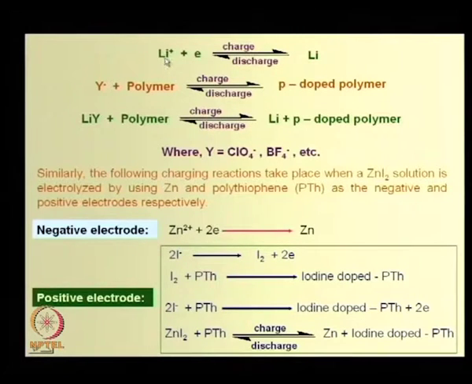Take a lithium ion; when one electron is added to it, it becomes metallic, neutral lithium.